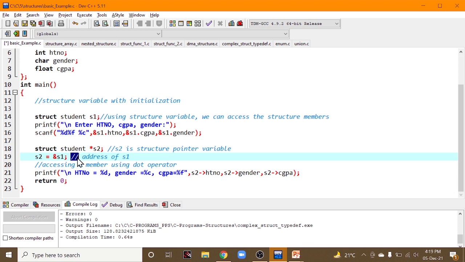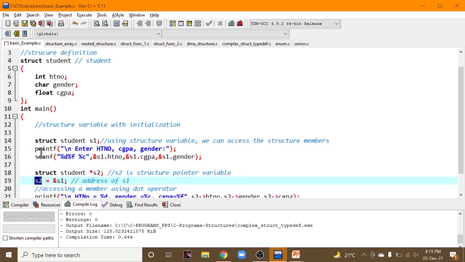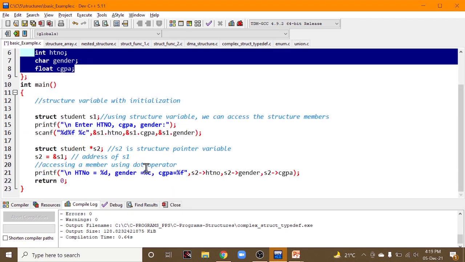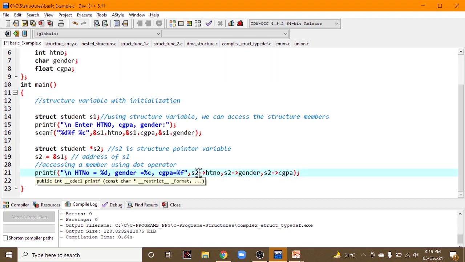The only difference between them is that S1 is a normal variable, whereas S2 is a pointer variable. So how can a pointer variable access the data members inside the structure? Simple, using the arrow operator. Here you can see we are using the arrow operator.